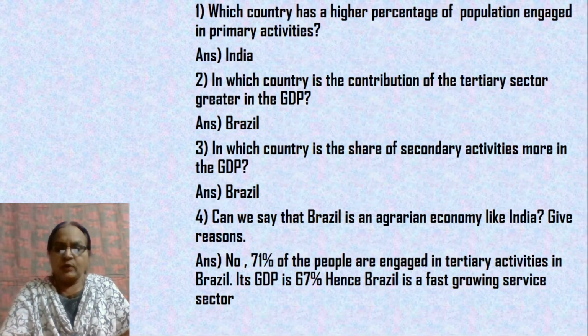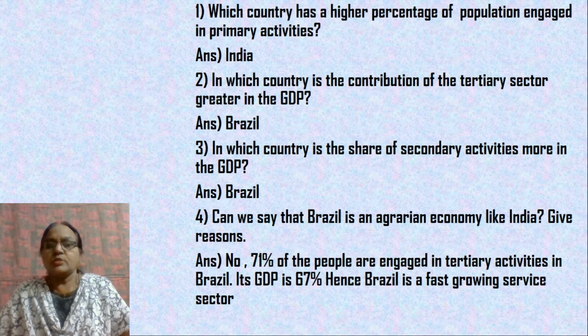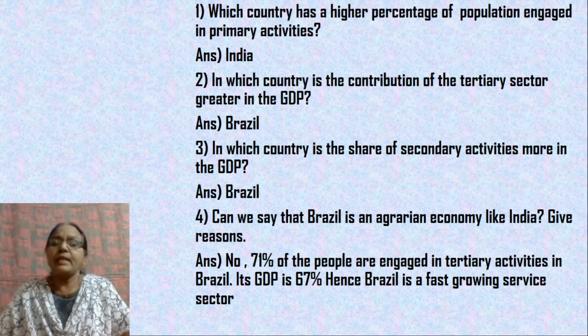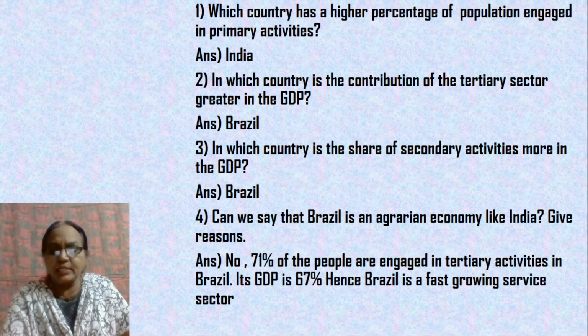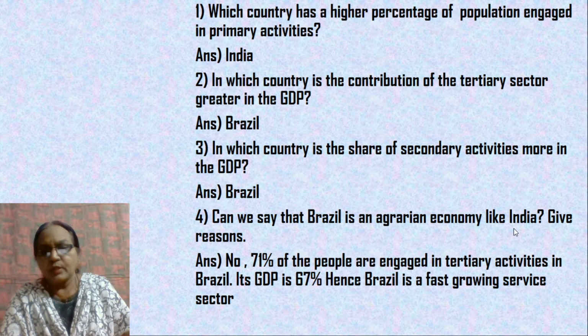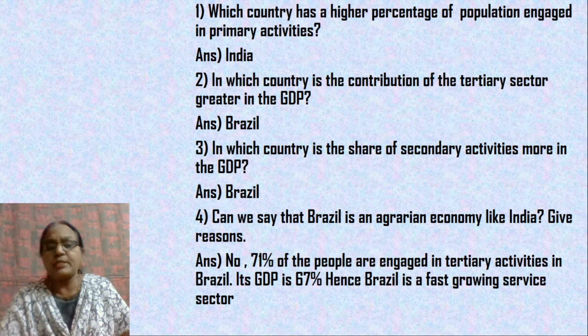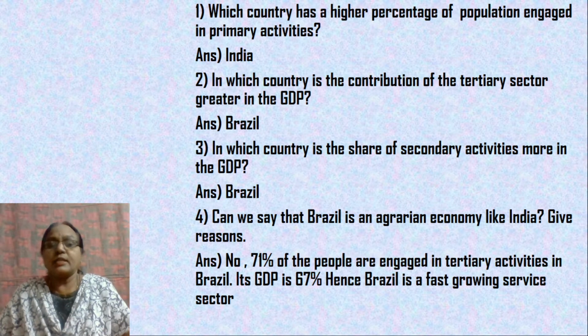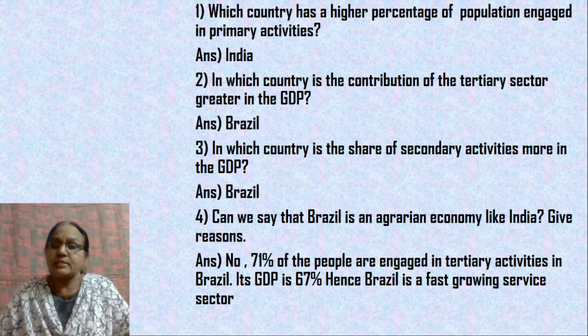Okay. Now, let's come to the questions. Here are some questions and we are going to look into the pie diagram and then answer these. Which country has a higher percentage of population engaged in primary activities? Compare primary activity, whether it is India or Brazil. We know it is India. 48.8% of the population is engaged in agriculture, or in other words, primary activity, in India.